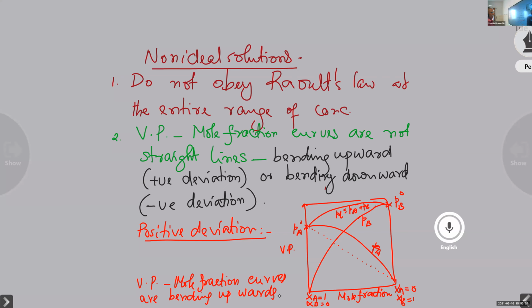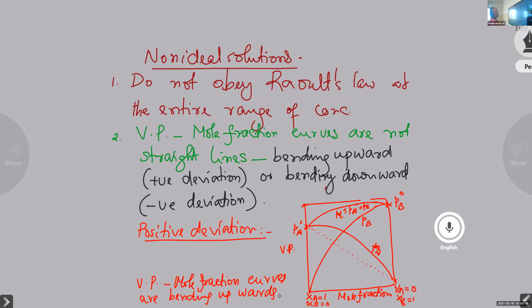Now let us seek what is the reason for this. The vapor pressure mole fraction curves are bending upward. I have shown one example for PA. If it is an ideal solution, the graph should be a straight line shown by the dotted lines. But this is showing positive deviation. The curve is bending upwards.